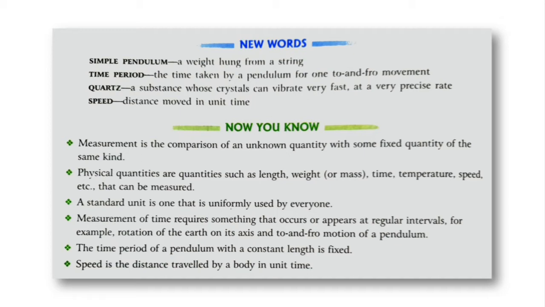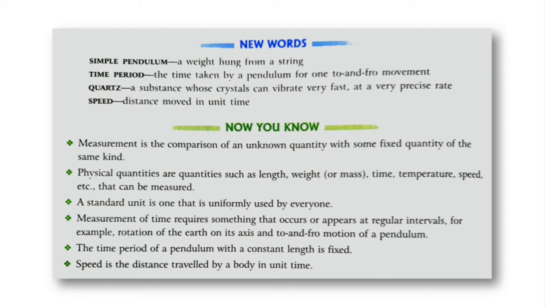Now let us revise certain points from the chapter. The first point which is important from this chapter is measurement is the comparison of an unknown quantity with some fixed quantity of the same kind. So what is measurement? Measurement is a comparison of unknown quantity with some fixed quantity.